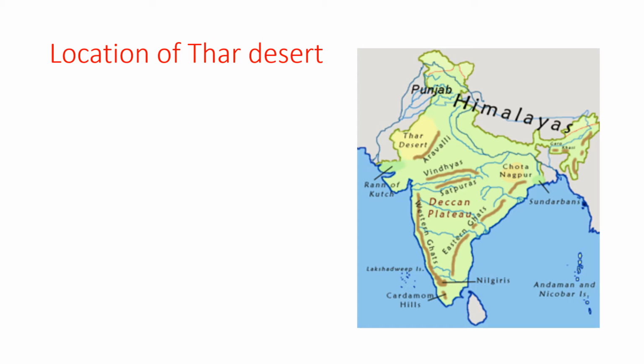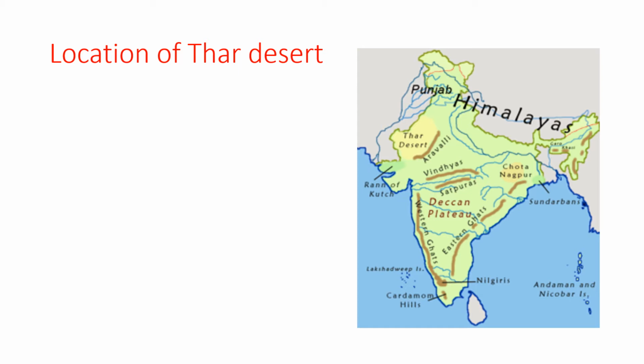Look at this Indian map. So where it is, we will see now. Towards the west of the Aravalli Hills. Where are the Aravalli Hills? Look at this, here the Aravalli Hills are. Okay. Towards the west of the Aravalli Hills lies a large desert region. This region is called the Thar Desert. It is marked in yellowish color.